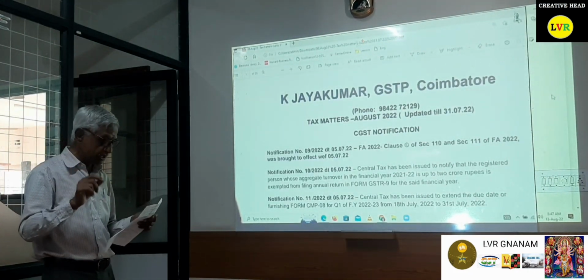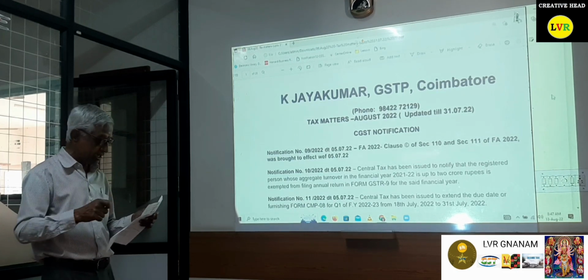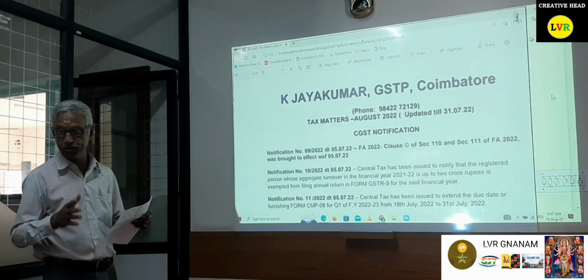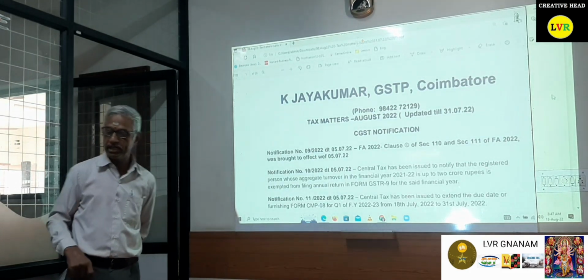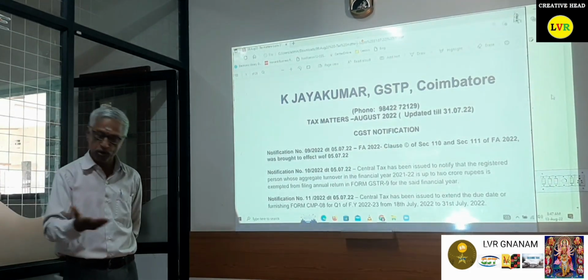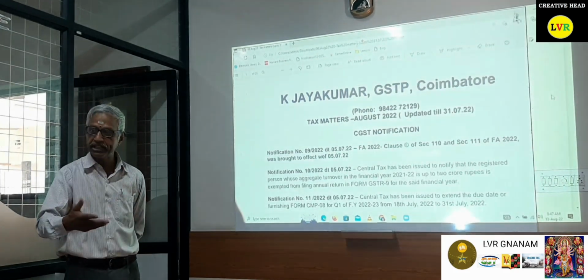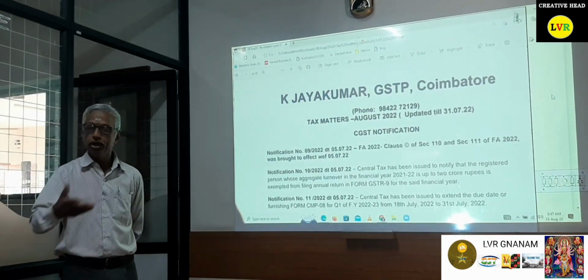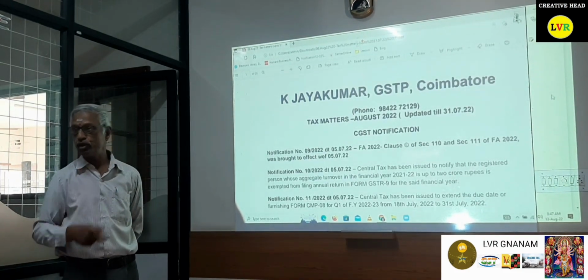The registered person shall pay interest on such input tax credit wrongly availed and utilized at such rate not exceeding 24%. Previously, in central as well as state, they have passed so many orders. I have also filed so many appeals, and they are pending with the department also. In those cases, they immediately stated that you have taken the credit wrongly, hence they have levied 24% interest.